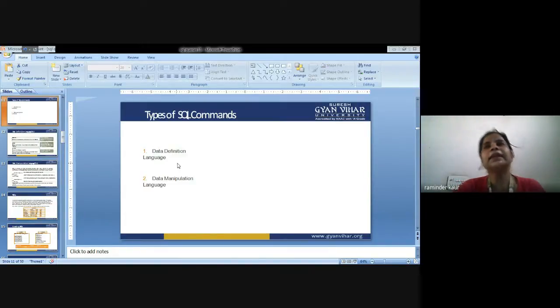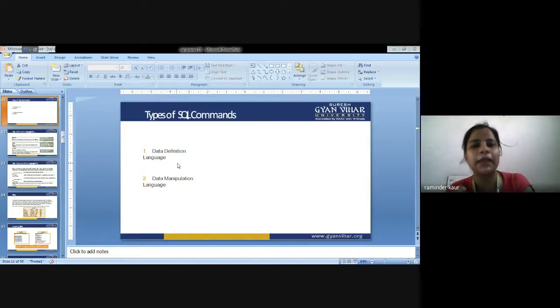Simply, data definition is concerned with the schema, the structure of the database: how the structure will be laid out, what fields will be present in the schema, and how the data will be related to another table in the database. How these relationships can be defined, we will study in the data definition language. And there are various commands associated with data definition language.